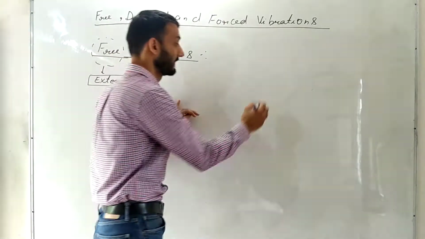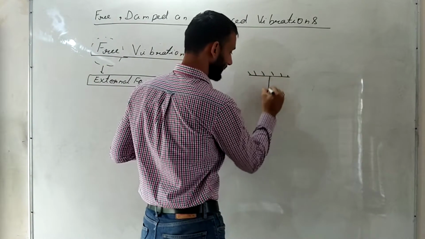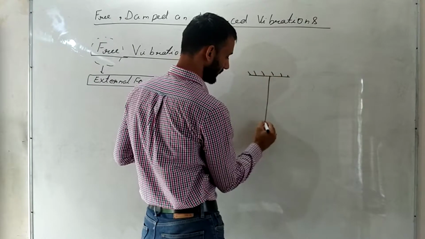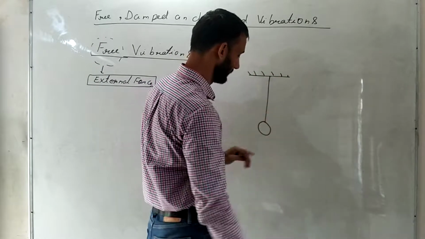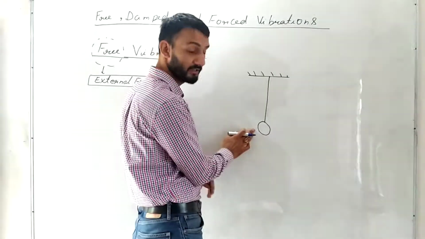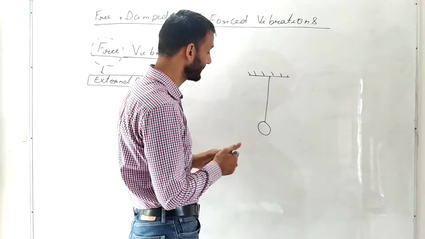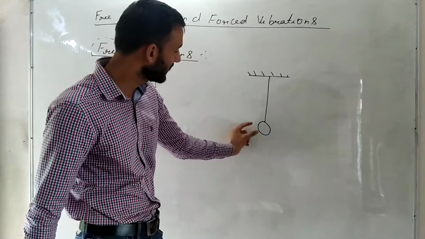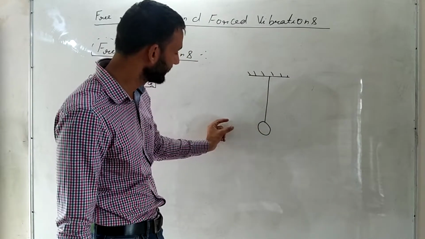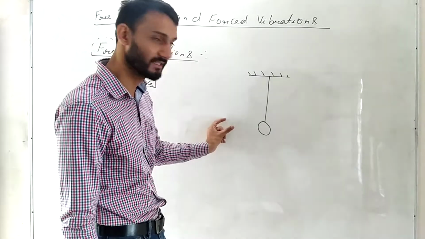Now let us understand with an example. Suppose this is the rigid support, this is the thread, and this is the pendulum. Right now the pendulum is at rest, the bob is at rest. What we did, we displaced it from its mean position. How did we displace it? We took the bob up till this point and we just released it.